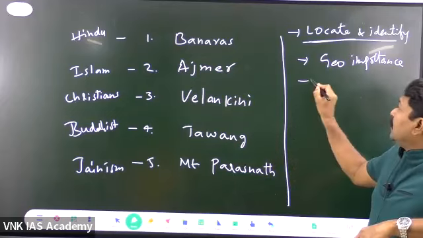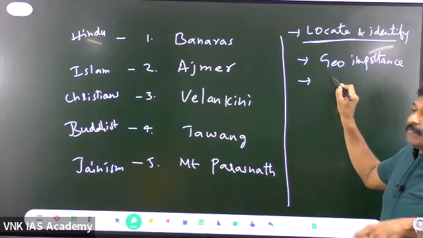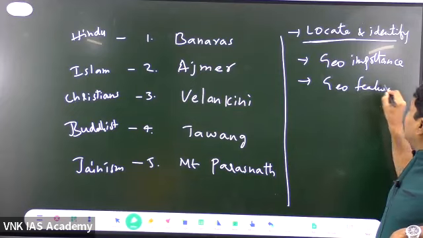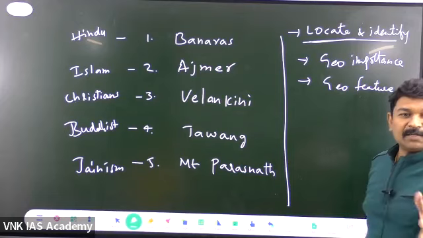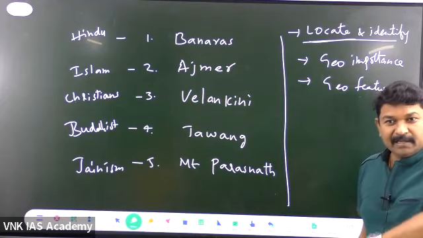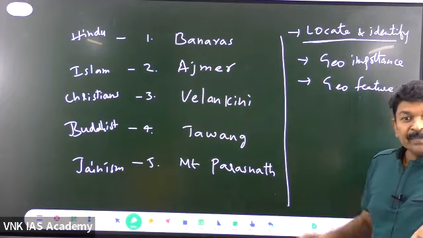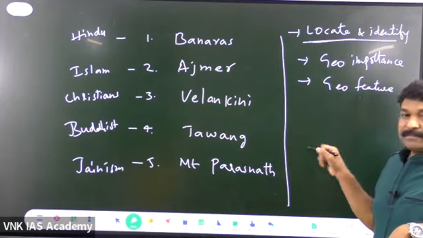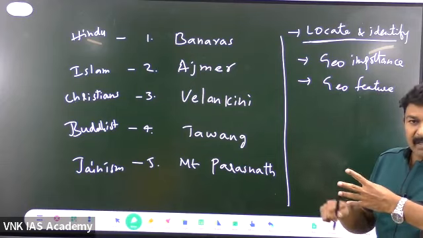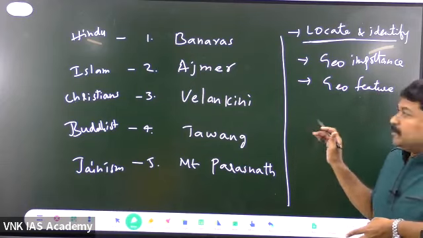Then you need to talk about any specific geographical feature located there. Meaning, it is on the banks of, on the top of the hill of, on the plateau of, or in the valley. Got the point? Whether it may be a river, mountain, valley, or plateau, you need to talk about this.